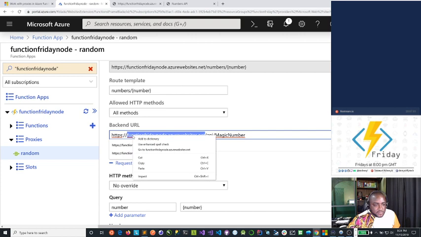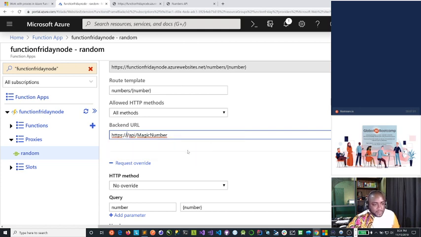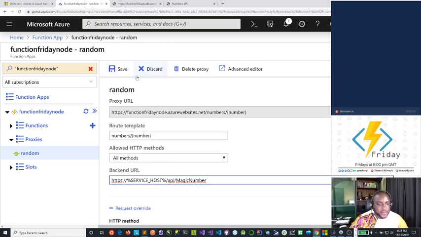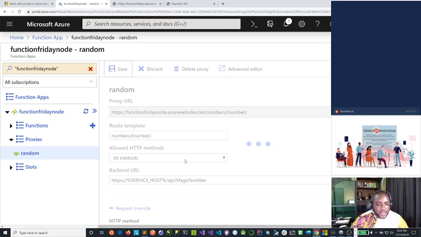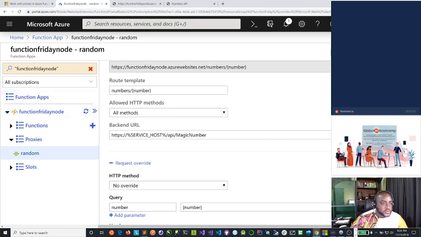Actually, let's cut it from here. I'm going to put it in an application variable called service host, and I'm going to save this. Now, right now when I run it, it's not going to work because that endpoint has not been provisioned. So how do you do that?